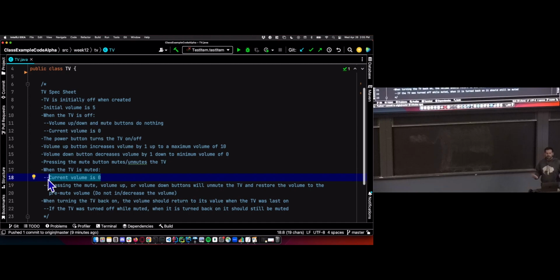It's not making any noise. But when it's unmuted, it should restore back to the volume that it was at before it was muted. So whatever volume level it was at should be retained when it's unmuted. And the mute, volume up, and volume down button will all do the same thing when the TV is muted. They should all unmute the TV, and that's it.